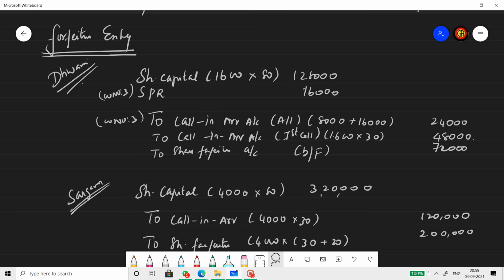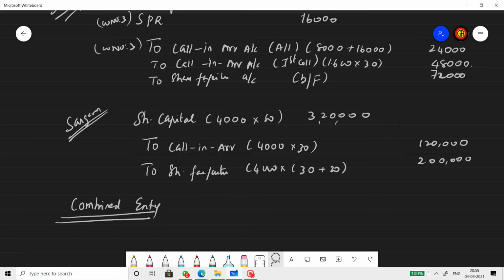Now Sargam's forfeiture. Sargam, holder of 4,000 shares. She's been allotted 4,000 shares. She failed to pay only the first call. That means she paid allotment, so premium also paid. So premium will not come in the allotment entry. Share capital account: number of shares forfeited into the called up value. Called up value is 80 rupees. Calls in arrears, she failed to pay only the first call, so 4,000 into 30.